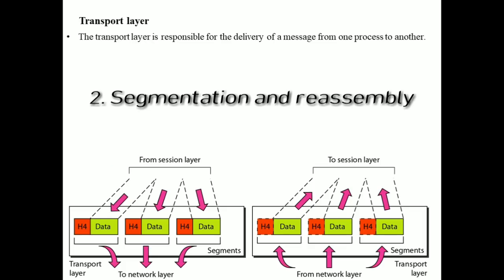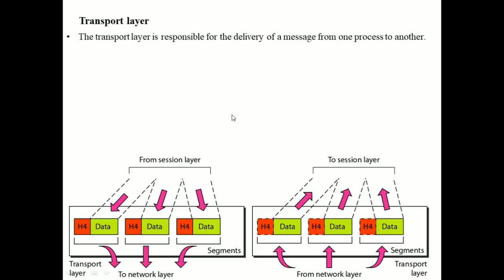The second duty is segmentation and reassembly. Whenever it is receiving the information from the session layer in the source, it has to divide the data into the form of segments. Also, each segment contains a sequence number. These sequence numbers enable the transport layer to reassemble the message correctly upon arrival at the destination and to identify and replace the packets that were lost in transmission. So segmentation and reassembly is also one of the major duties.